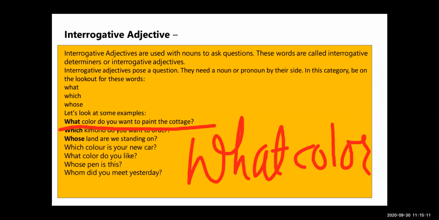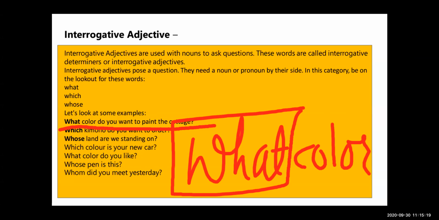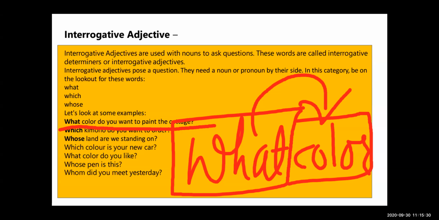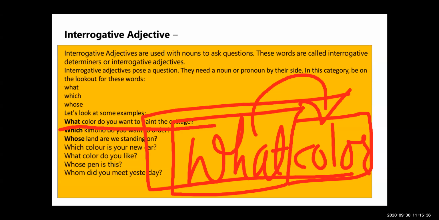Interrogative adjectives are used with a noun to ask a question. What is the interrogative adjective? But in an interrogative adjective we also need a noun. Color is the noun. So the interrogative adjective what is used with the noun color. What color is the interrogative adjective.